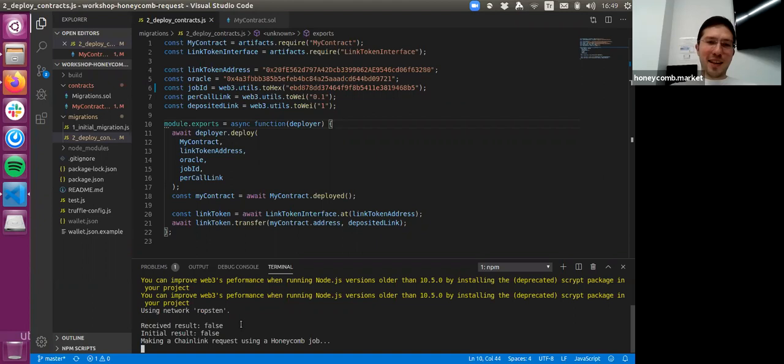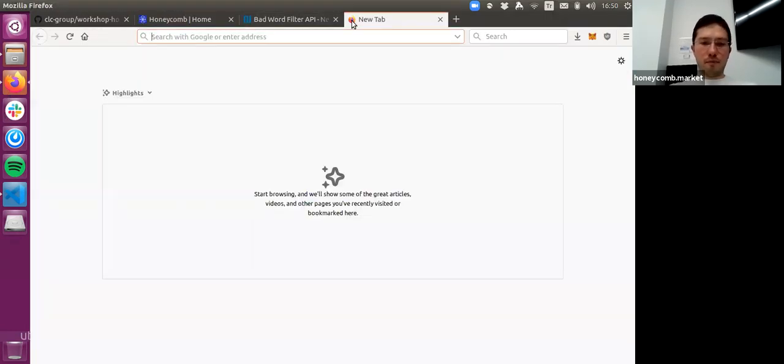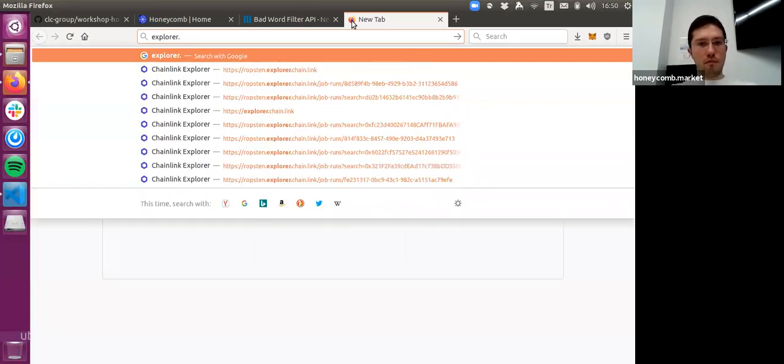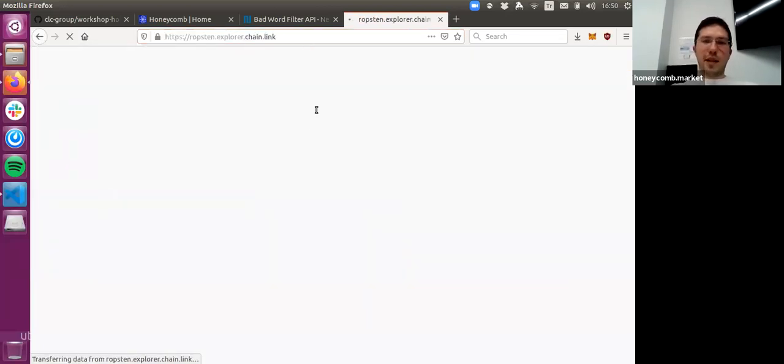So we haven't received the result yet, and the initial result is false. And here is our request ID. Let's check it on the Chainlink Explorer.